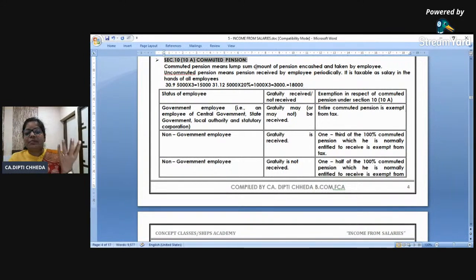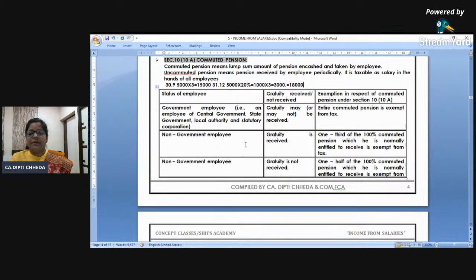And now the lump sum, what you encash. Government employees, it is entirely exempt. Which one? Commuted. Uncommuted is taxable for all. Because you have retired, but still there is an employer-employee relationship. Tabhi to I am paying you pension and it's taxable.